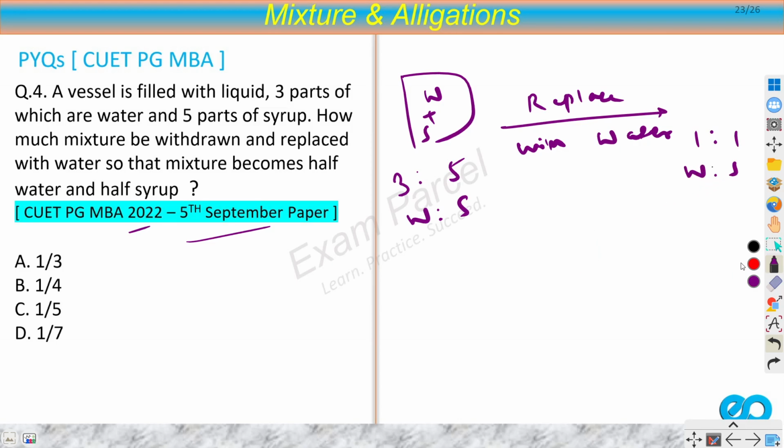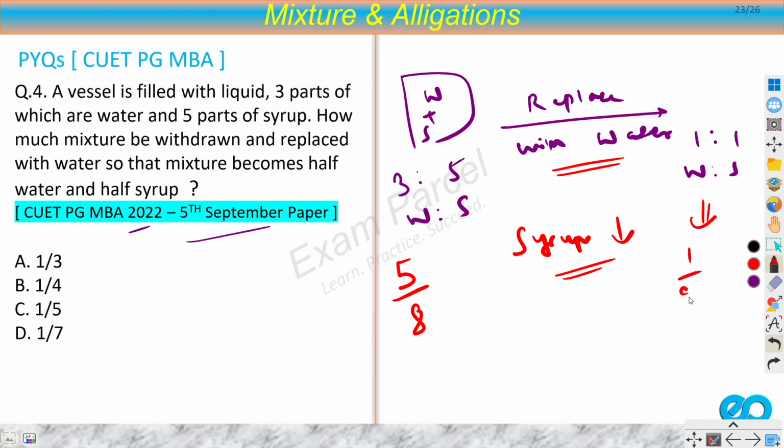Now since you are replacing it with water, obviously syrup will reduce, right? You can observe here also currently syrup is 5 by 8. This is more than 50%, right? And here we have half, so this is 50%. This would be 62.5%. So since you have replaced this mixture with water, obviously syrup concentration will go down.